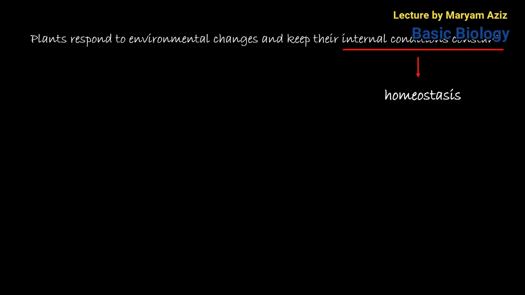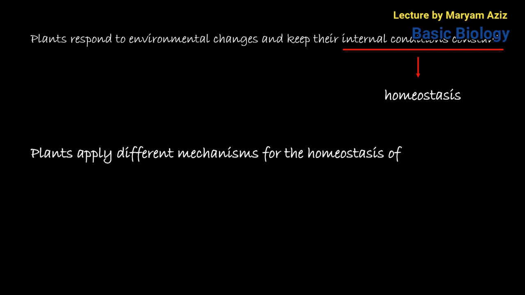homeostasis. As we have learned, homeostasis is the maintenance of the internal condition of the body despite change in the external environment. So when a change occurs in the external environment of the plant, it will affect the internal condition of the plant body, and hence the plant will try to maintain these conditions to keep its body at equilibrium level. So we say that it tries to maintain homeostasis.